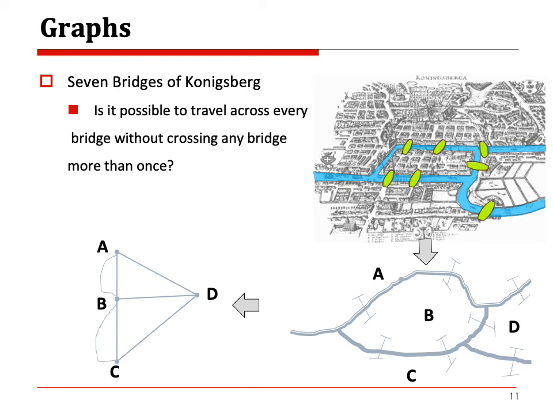A very interesting classic question is maybe the seven bridges of Königsberg. There are seven bridges in the city of Königsberg, and the simple question is: is it possible to travel across every bridge without crossing any bridge more than once? You can cross each bridge only one time, but you have to find whether it is possible to travel across every bridge.